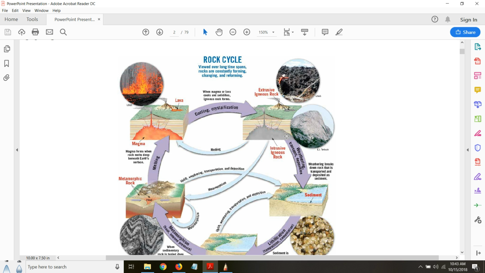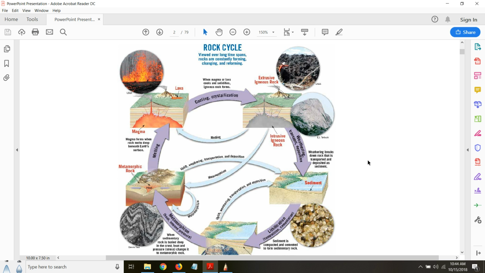But due to the uplifting process, that is another geological event. During some time, the earthquake event, the earth crust is sometimes turned upside down, or it completely blows open the earth interior, and that can bring some of this intrusive igneous rock to be exposed on the surface of the earth. So there are some examples in the state of Washington, in the state of Colorado. You will see lots of these igneous rocks which were formed as intrusive igneous rock, but due to some geological event they were exposed out on the surface of the earth.